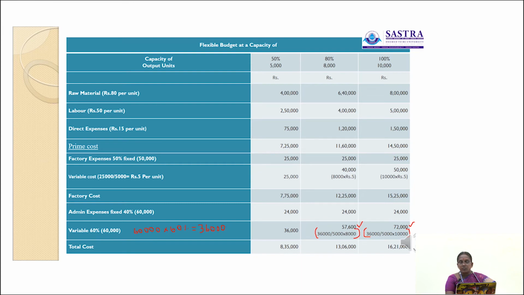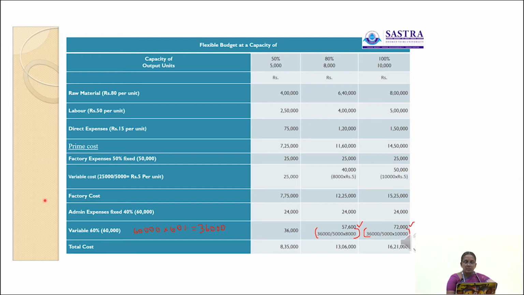Here we have produced 5,000 units at 50% capacity level. So 5,000 divided by 50 into 80, 8,000 units output. So here 8,000 output units at 80% capacity level. Similarly, at 100% capacity level, 5,000 divided by 50 into 100, 10,000 units. So 10,000 units produced at 100% capacity level.